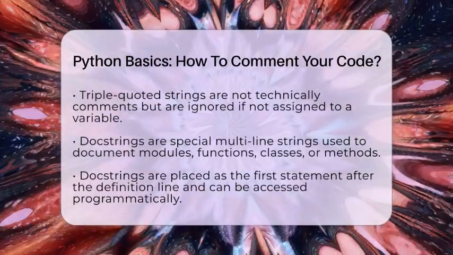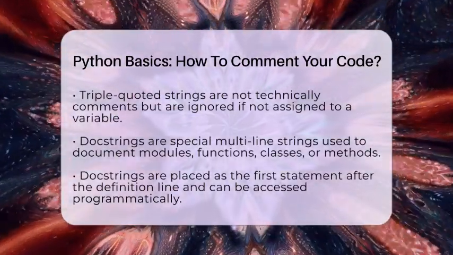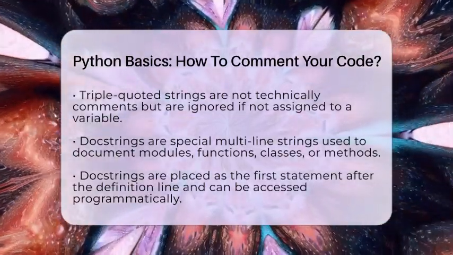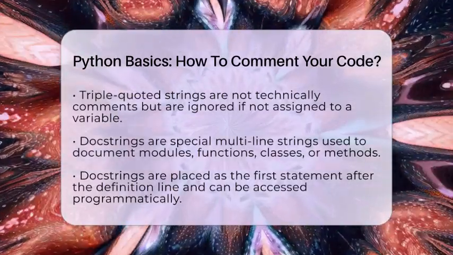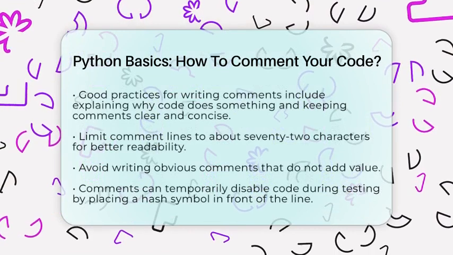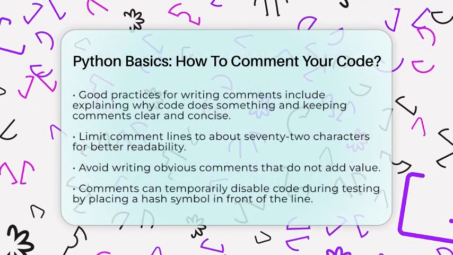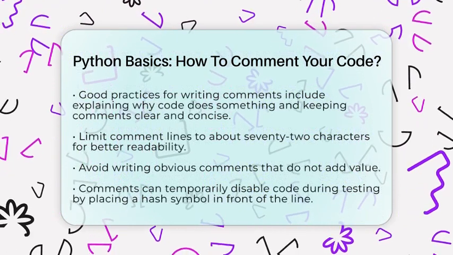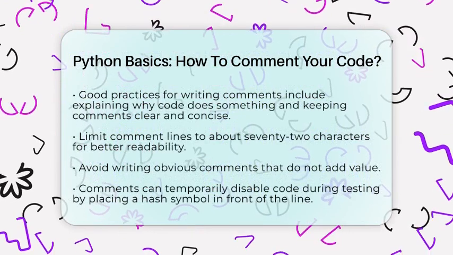When writing comments, there are some good practices to follow. First, explain why the code does something, not just what it does. Keep your comments clear and concise. Avoid unnecessary details that do not add value. Use complete sentences and proper capitalization for better readability. It is also a good idea to limit comment lines to about 70 characters for clarity. Additionally, avoid writing obvious comments that do not provide meaningful explanation.